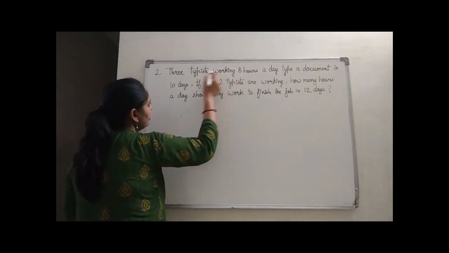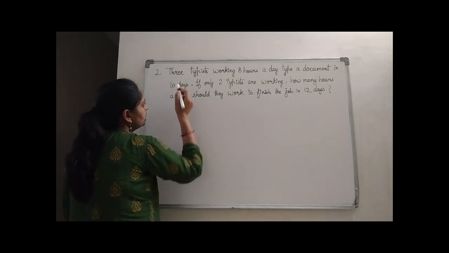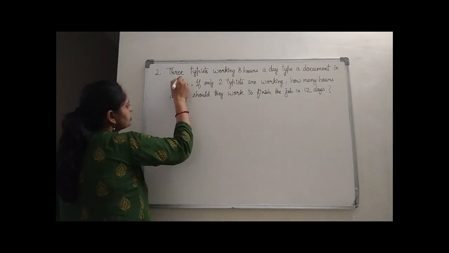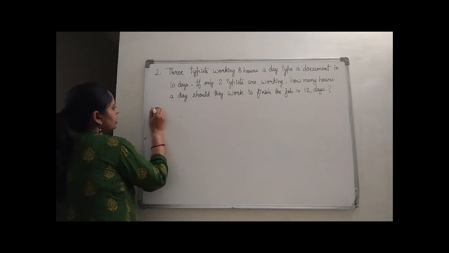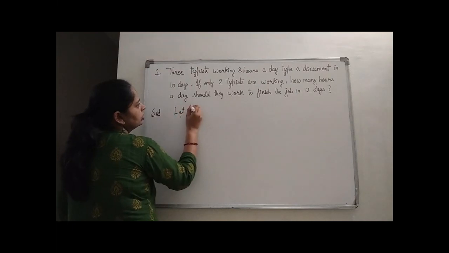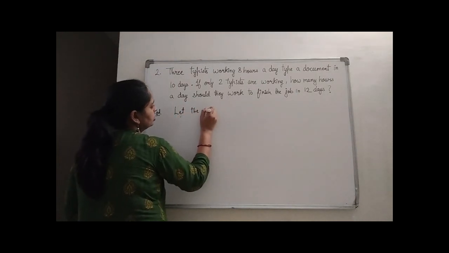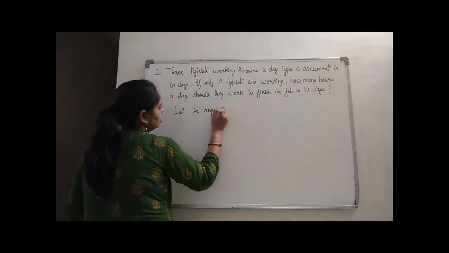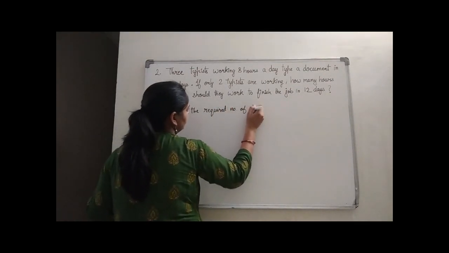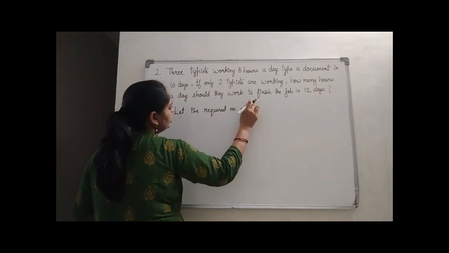Means how many hours they have worked? 8 into 10, that is 80 hours they have worked to finish the task. And how many typists? 3. So we can directly do the question like, let the required number of hours